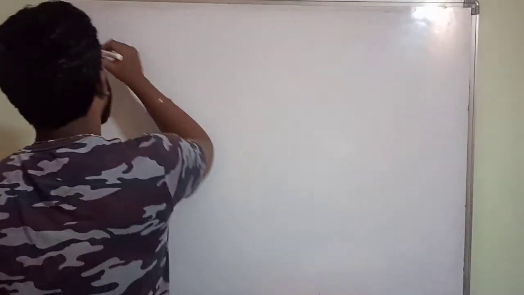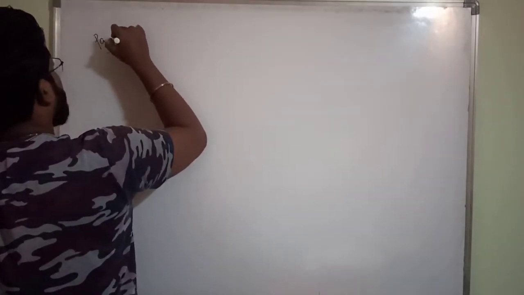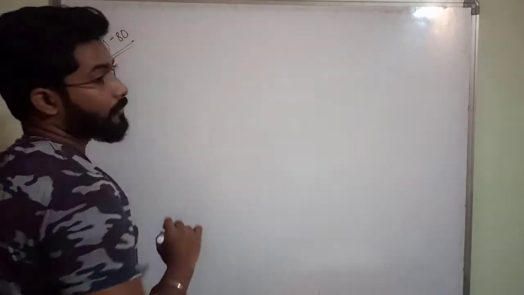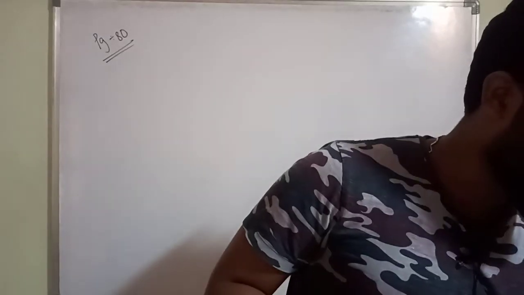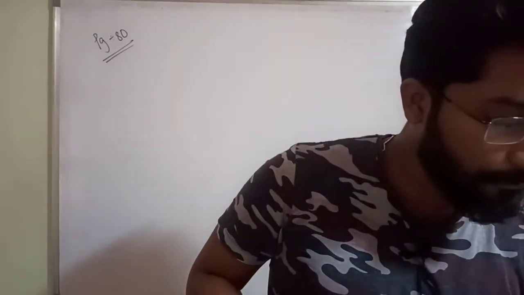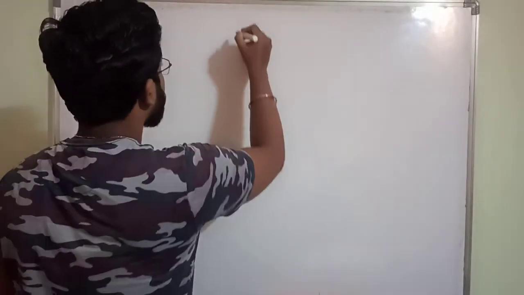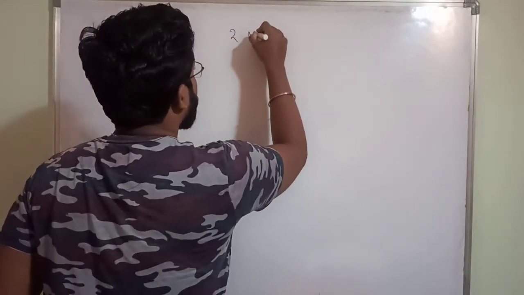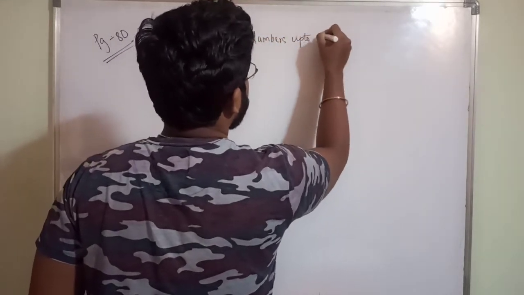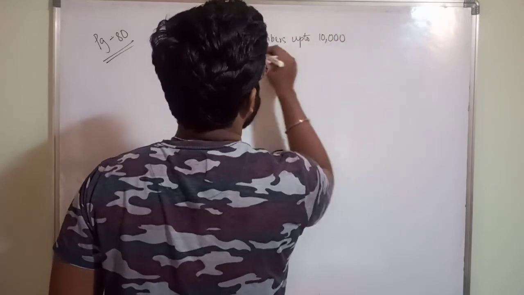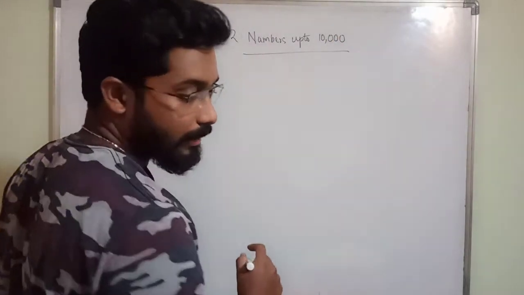So students, in today's class we will discuss from this. I have given one homework for you. In that, choose the correct answer. Last one is remaining. I said to do the homework. Okay, how many of you did that? This is numbers up to 10,000, in page number 80.